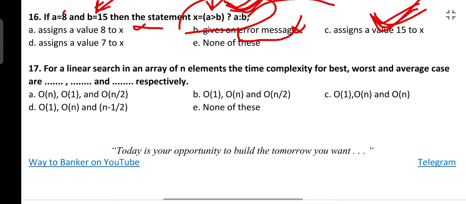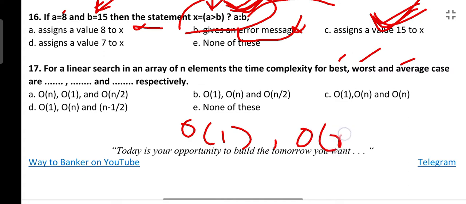Next is: for a linear search in an array of n elements, the time complexity for best, worst and average case are respectively what? What is the best time complexity? Best is when the searched record is found at the first position only, so O(1) is the best. What is worst? The array has elements and the element being searched is present at the last position of the array, so O(n), because we are performing linear search. And what is the average? Maybe the searched element is present in the middle of the array, so O(n/2).